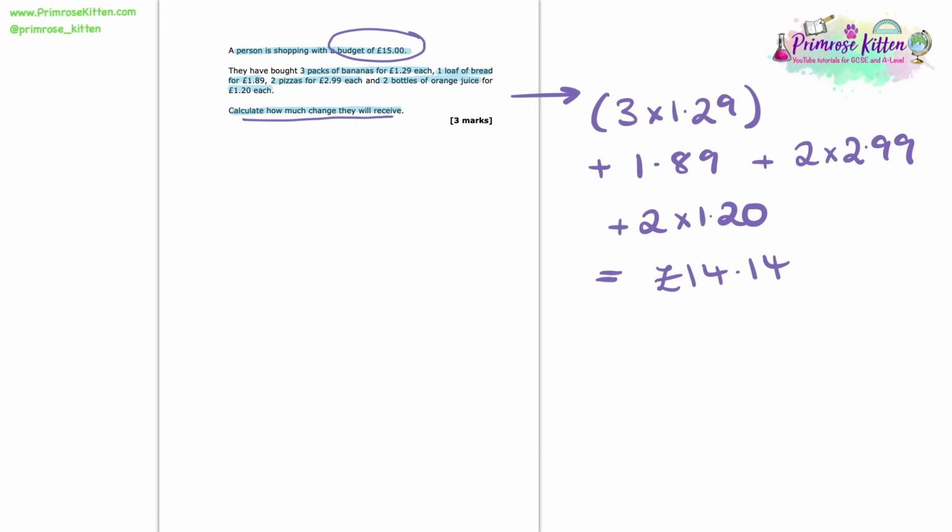Now we had a budget of £15 and we need to see how much money we have left over. So finally, now that we've got that total, we're going to do £15 minus £14.14, which leaves us with £0.86. And that's our answer.